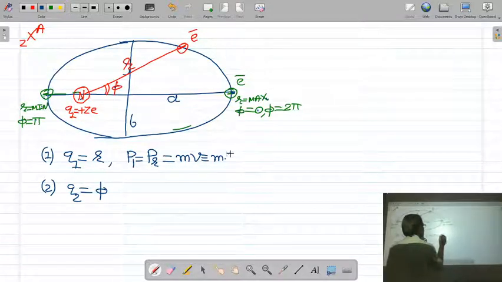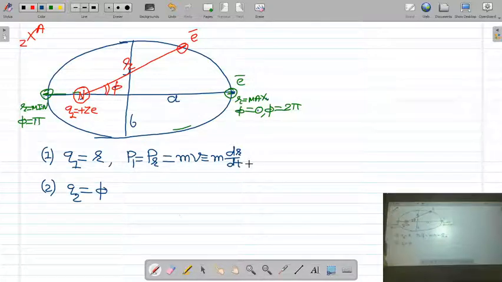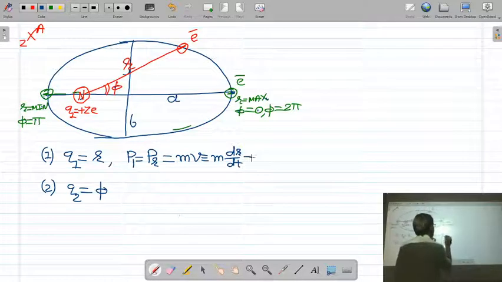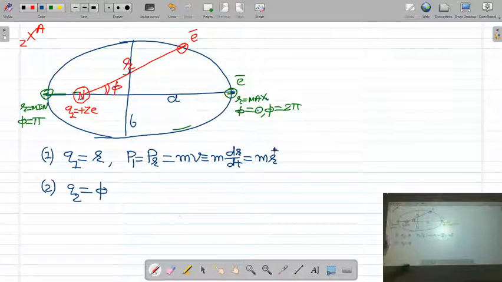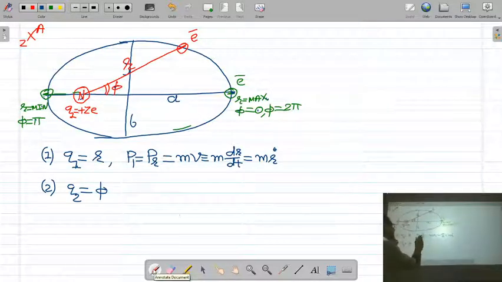The velocity of the electron is dr by dt, and this dr by dt is denoted by r dot. So I write m r dot. So the first position coordinate q1 is r instead of x, and the corresponding momentum of the electron is pr.